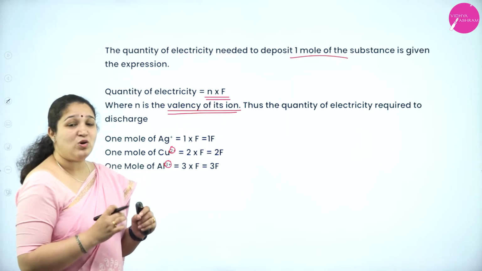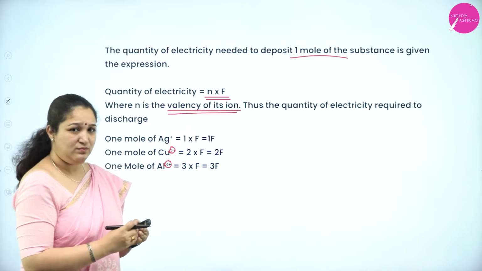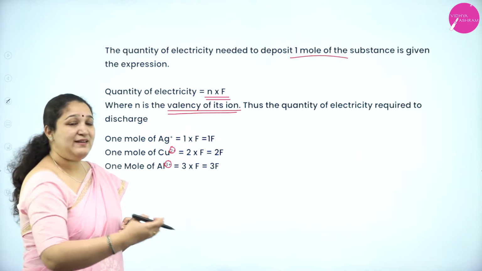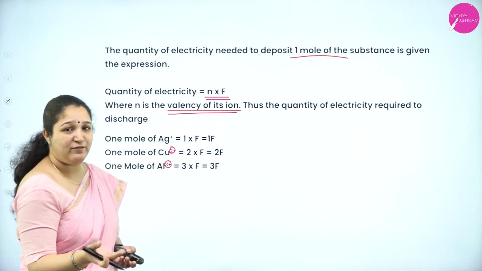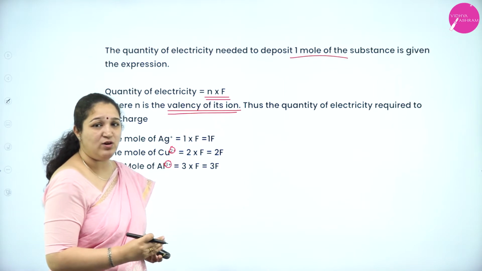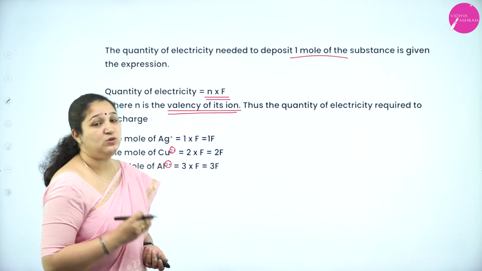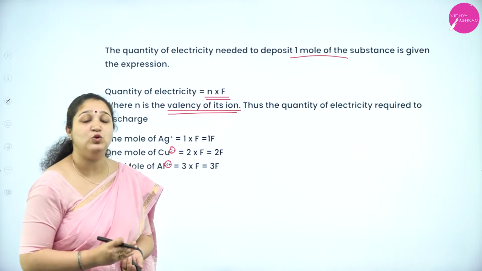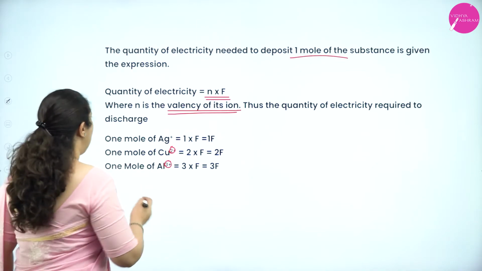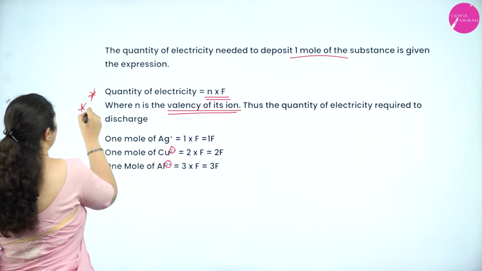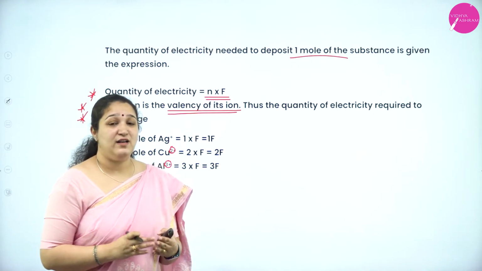So, the amount or quantity of electricity required to deposit the metals from its ions is equal to N into F. N is the valency of the ions and F is the Faraday, that is 1 Faraday is equal to 96,500 coulomb per mole. Okay. So, I hope you have understood this, and this is a very important 1 mark question for your exams. Okay. So, that's about the Faraday's first law.